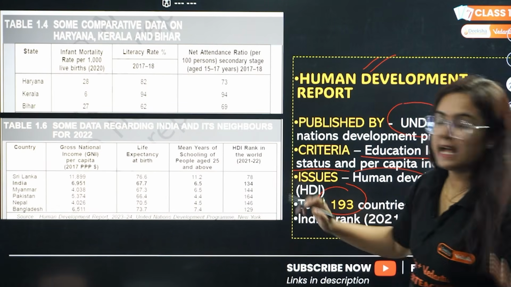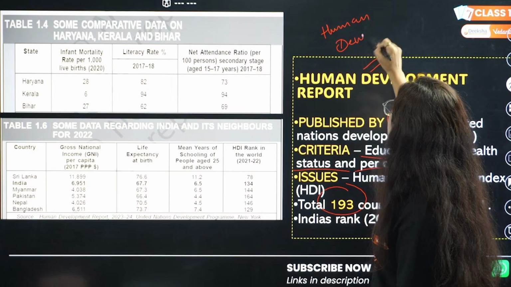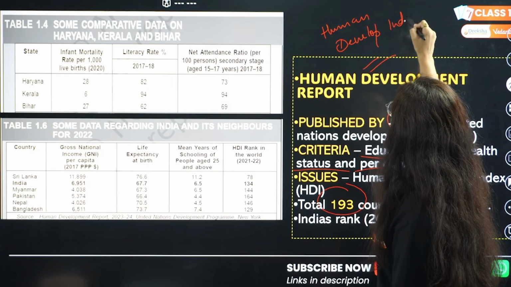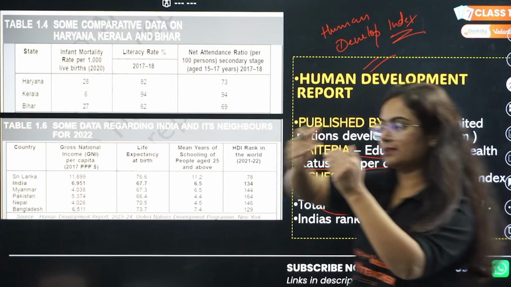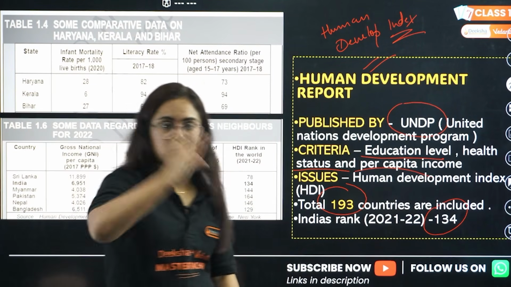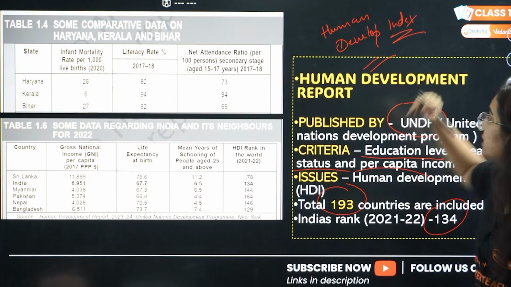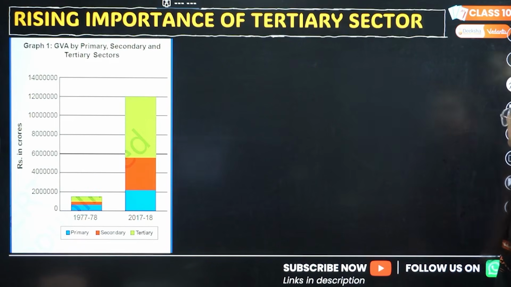Now what is this ranking? Human Development Index. Index is basically the list of ranks of countries, where you lie on this index as per the comparison of their education, health and income status. Okay, this report is known as HDR.